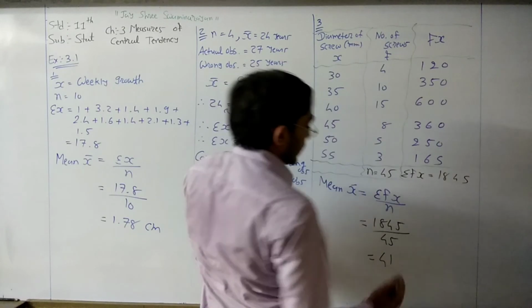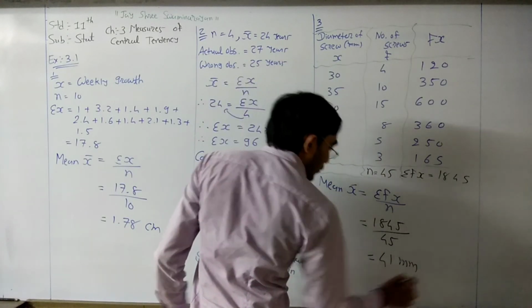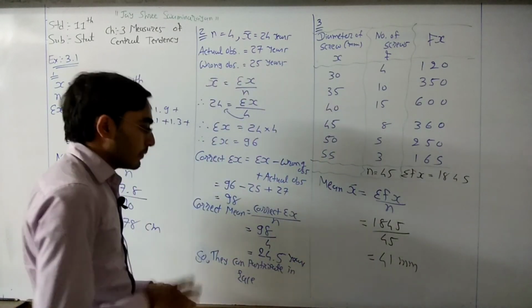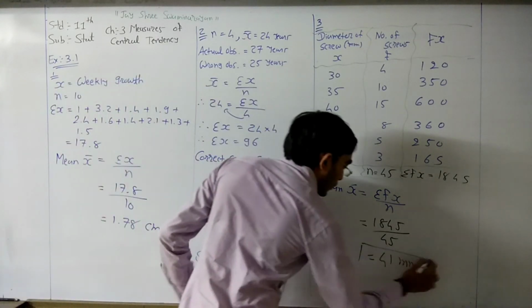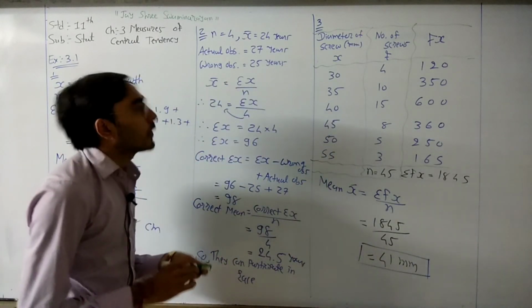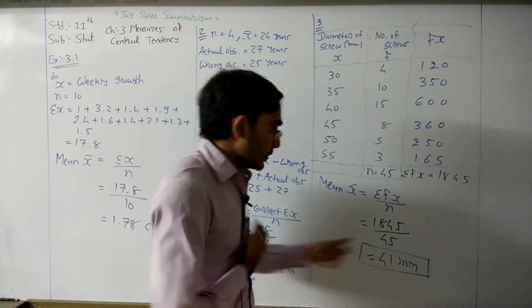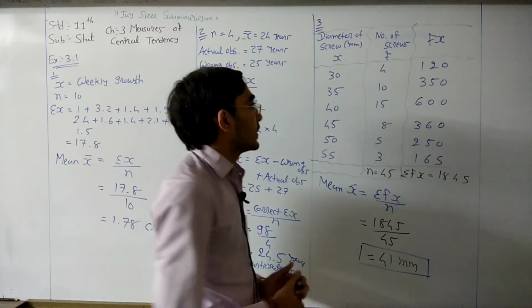And here our unit is mm, so we need to write the unit. So 41 mm is your final answer. The mean diameter of these screws is 41 mm.